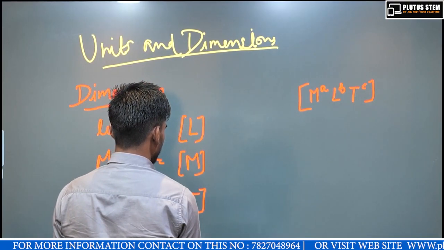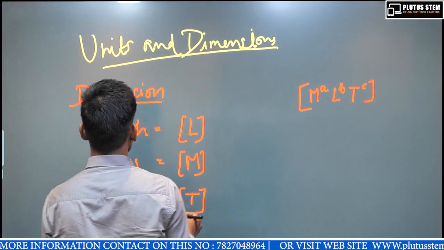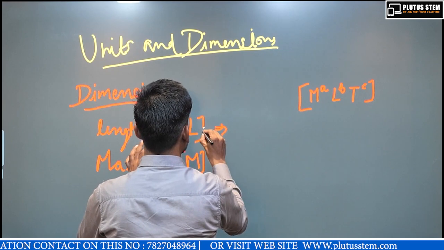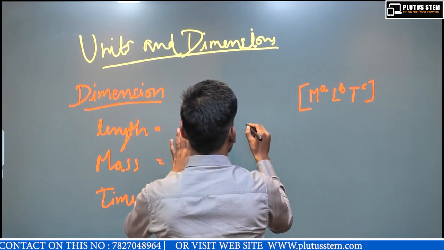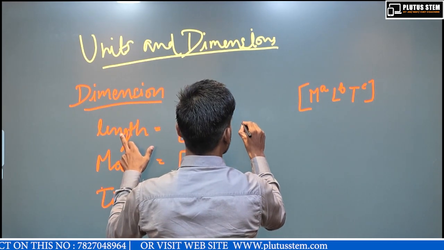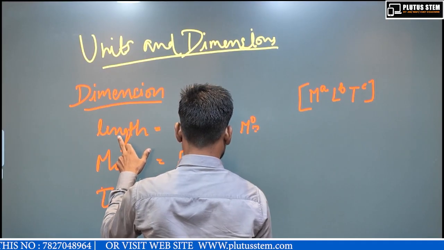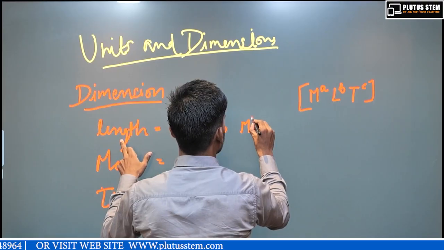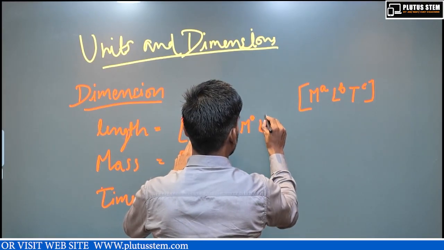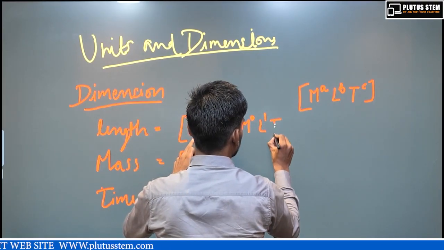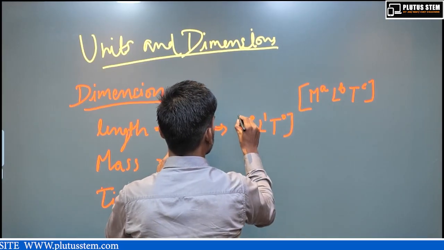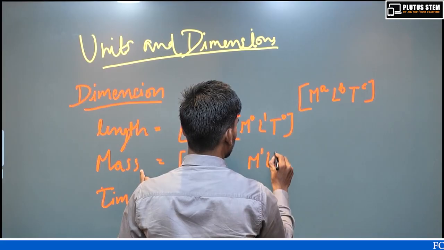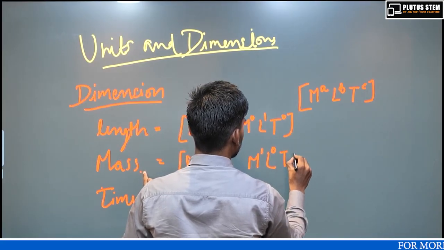Suppose I write the dimension of length. There is no mass, so M to the power 0, length to the power 1, and there is no time, so T to the power 0. For mass, M to the power 1, L to the power 0, T to the power 0.